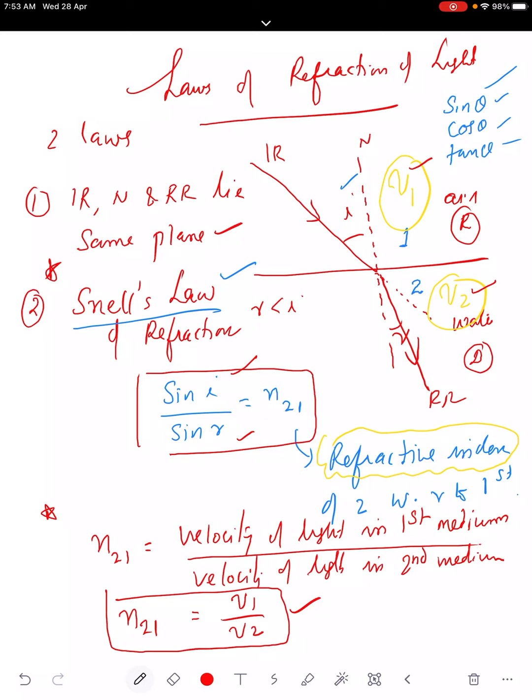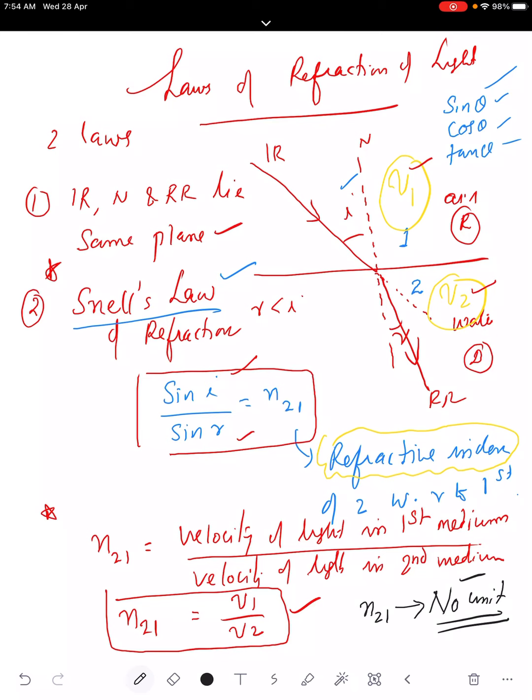Next, a very important point I want to give. What is the unit of refractive index? Refractive index is a ratio of sin i upon sin r. So there will be no unit. It's a number. It's a ratio, velocity v1 by v2. So refractive index n21 has no unit. It's a ratio of the same two quantities. Velocity upon velocity, units cancel. So it has no unit. Very important. It is represented by the letter n21 or simply n. You can use it. Okay, but no unit.